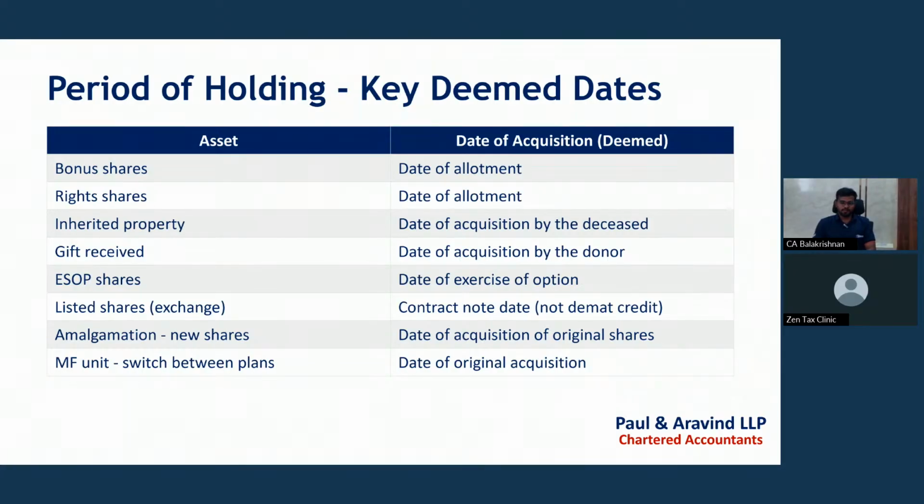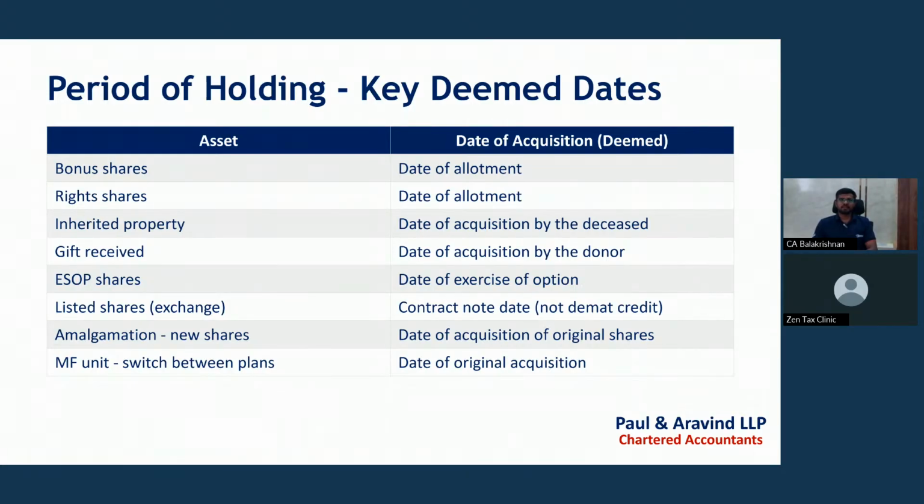Employee stock option plan shares. In that case, the date of acquisition will be the date of exercise of such option. Only at the time of exercising the option are we going to get the shares from the company. So from the date of exercising the option only, we need to take it. And for listed shares, it is the contract note date, not the demat credit date. This is an important point.